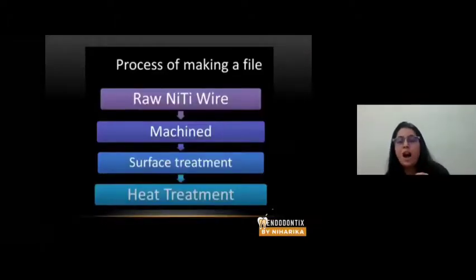So let's see how a file is made. A raw nitinol wire is taken, it is machined. By machining, the file takes its shape. The file is manufactured or machined to provide square blanks or triangular blanks, to adjust the pitch, to adjust the radial lands. That is the principle of machining.